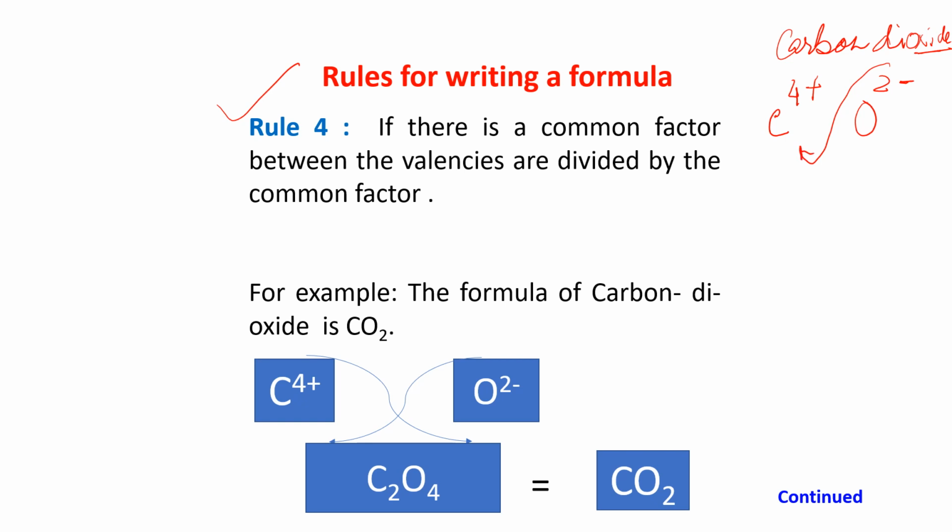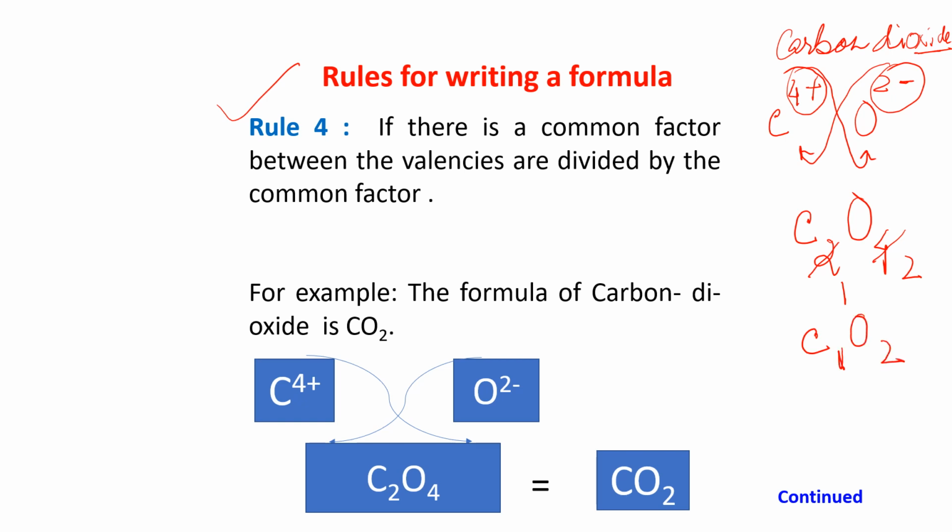Now crisscross. So what are we getting? With C, this 2 will come, and with oxygen, this 4 will come. Now you see this 2 and 4, it is coming in 2 stable. 2 ones are 2, 2 twos are 4. So I am reducing it. So what I am getting? C1 and O2. So 1 I will not write. The formula is CO2. Have you understood, children?